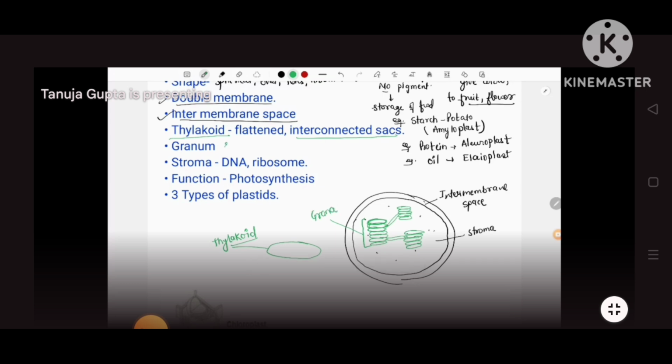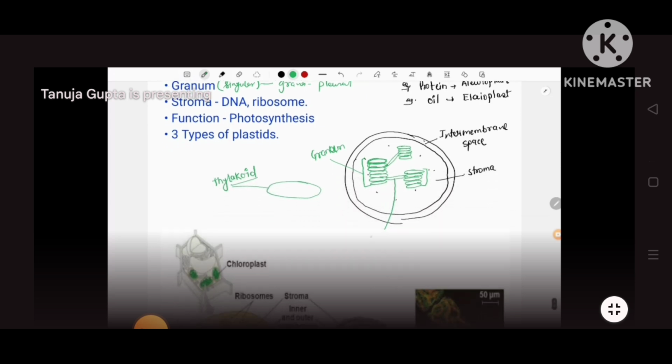Granum is the singular and grana is the plural. So basically it is a granum, and so many of them are called grana. One more thing, all these grana are interconnected with each other by this structure, called stroma lamella.